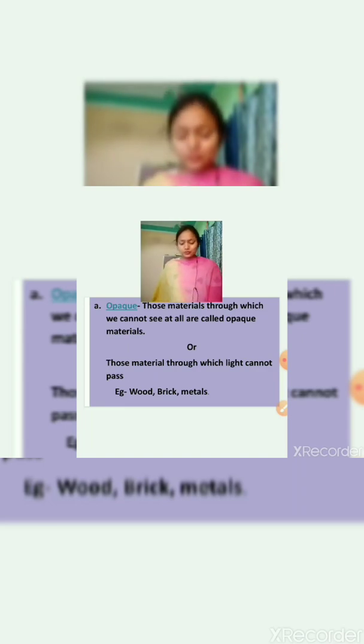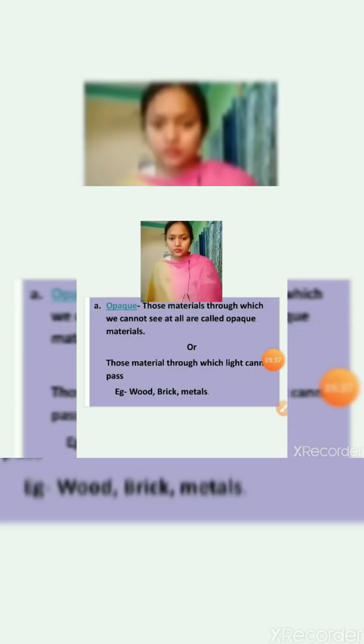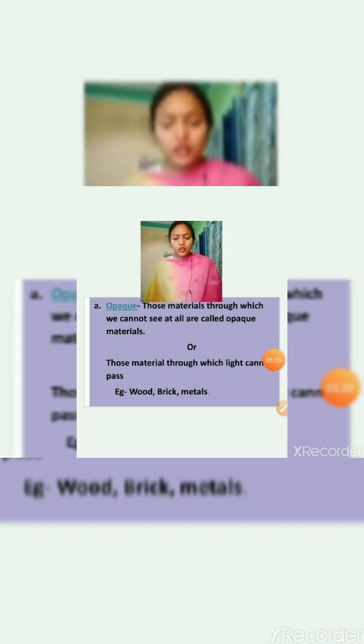So this was the end of the chapter. Now you can make important notes of this chapter in your rough notebook. Only in the rough notebook you have to do your work.